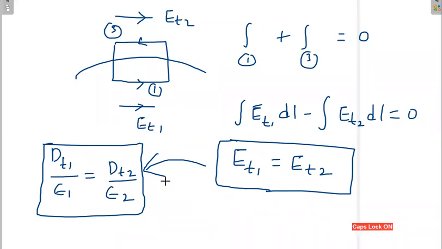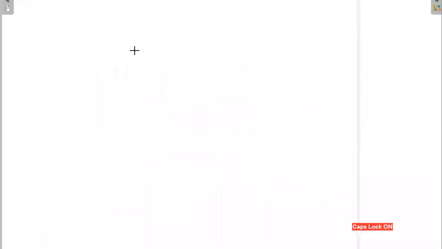Now, what about the normal component? We have just discussed the tangential component of the electric field as well as the electric flux density. Now, what is the relation for the normal component? Take a surface, surface 1 and surface 2.